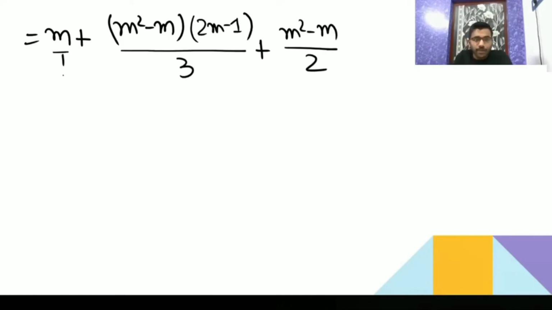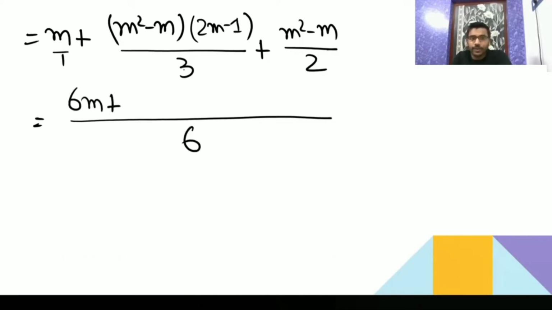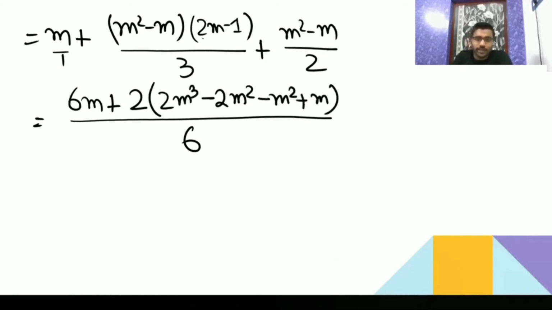Now take the common term. If you take the LCM, you are going to get 6, so you are going to have 6m. Then this also you can do the multiplication: 2m into this. You are going to get 2m cube, then minus 2m square, then minus m square, then plus m.